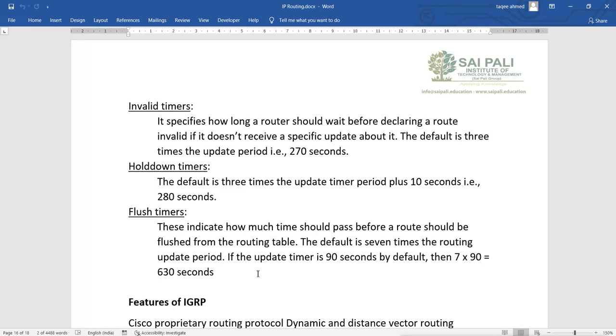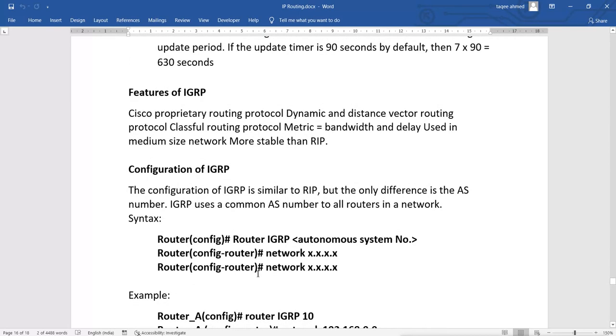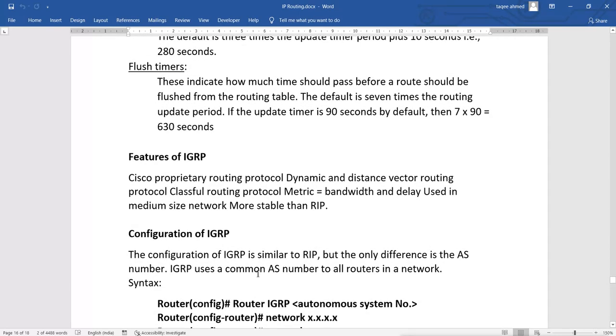What are the features of IGRP? It is a Cisco proprietary routing protocol, dynamic and a distance vector routing protocol. Classful routing protocol, and the metric is bandwidth and delay. Used in medium size networks, more stable than RIP. These are some features of the IGRP routing protocol.